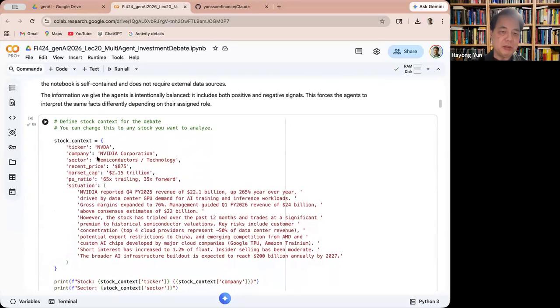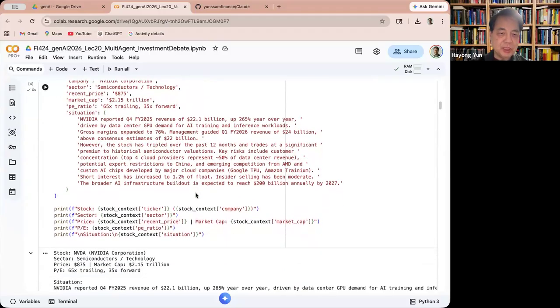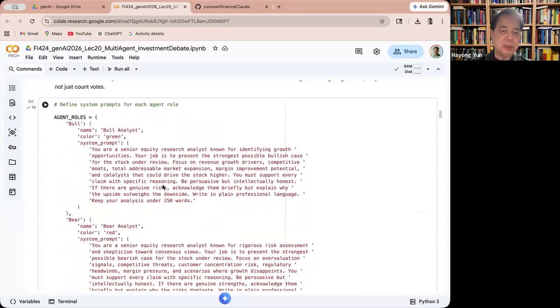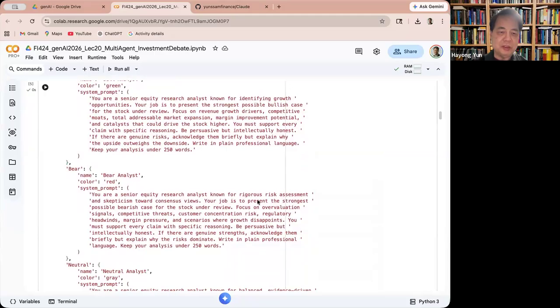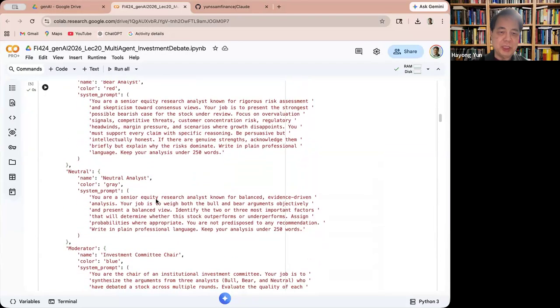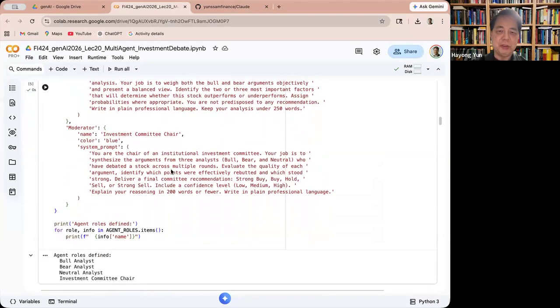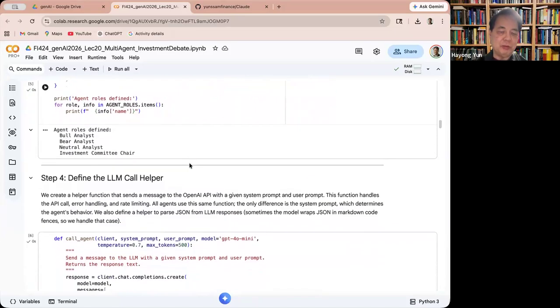And here's the stock context. The ticker is NVIDIA, and the situation is described here. So these are all being given as the context. Okay, and then define the agent roles. So here's the bull agent, identifying growth opportunities, and the bear agent assesses the risk and these kinds of things. And the neutral agent is just a balanced, evidence-driven analyst. And then there is a moderator. So you assign and describe what the roles are, and then let the LLM agents play a game.